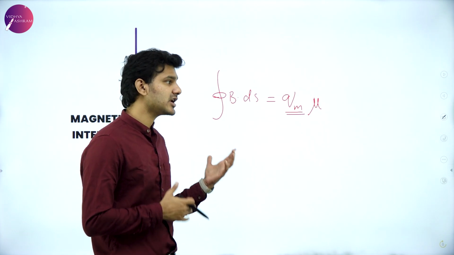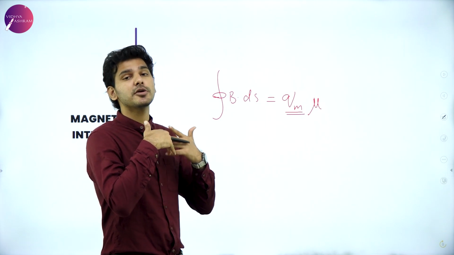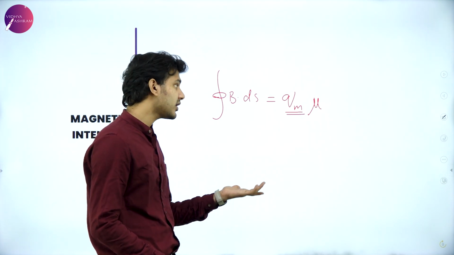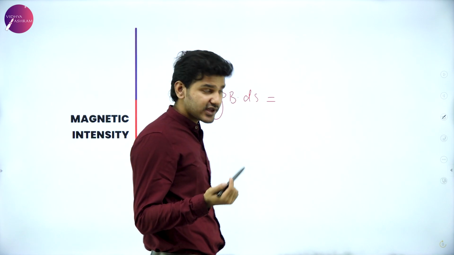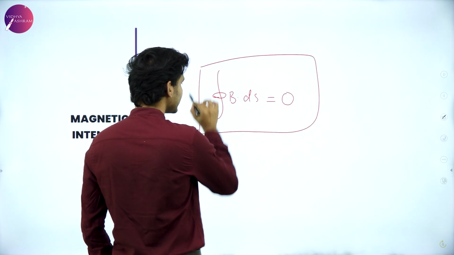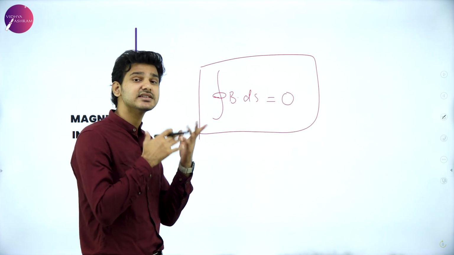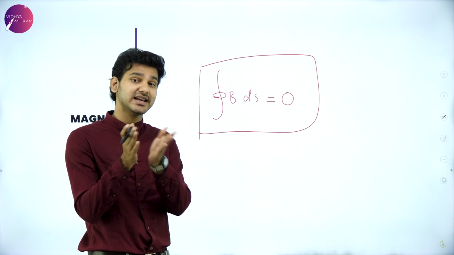So this equation only exists if monopoles exist. Since monopoles are not being found right now, we don't have this particular equation, and so we have to learn that integral of B dot ds is equal to 0, and this is Gauss's law in magnetism, or simply we can say that this is the proof that monopoles do not exist.